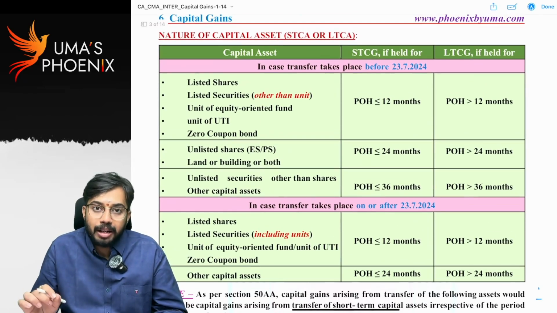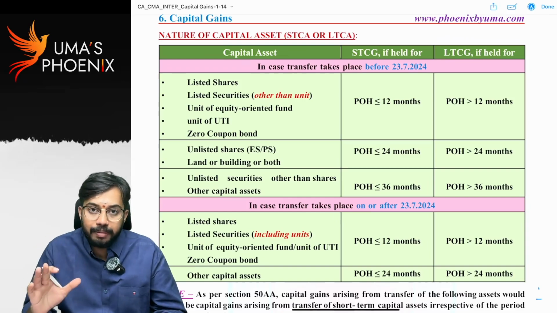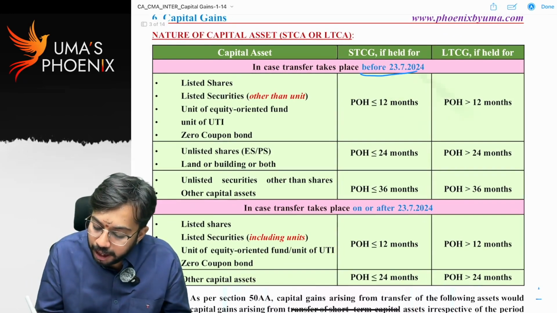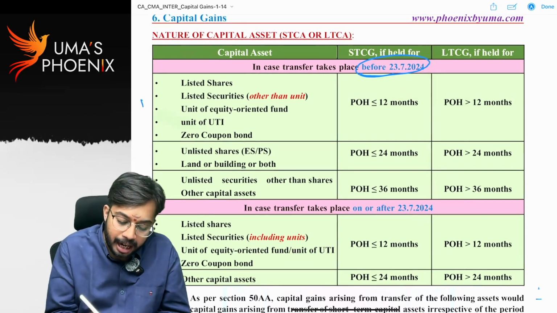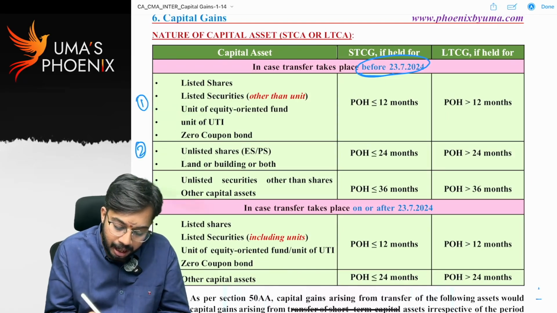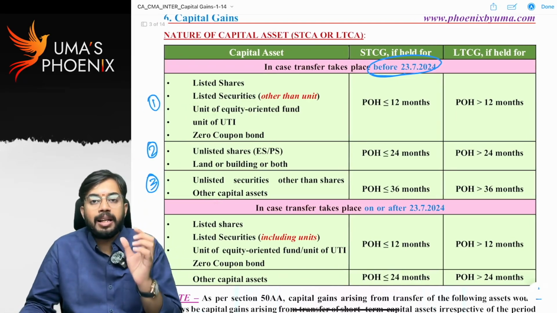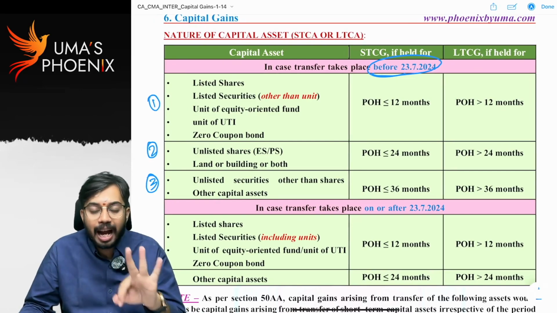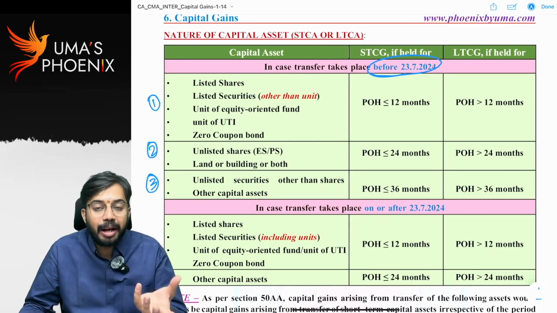There is an amendment with regard to this nature of capital asset. Listen very carefully, you will understand. Before 23rd July 2024, there are three categories: first, second and third. That means capital assets are classified into three categories to determine whether they are long-term or short-term.